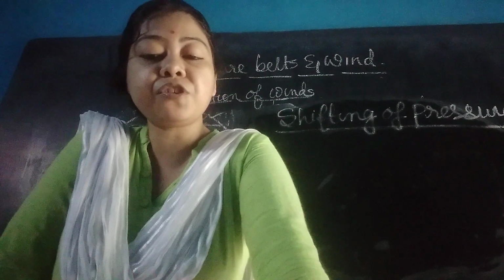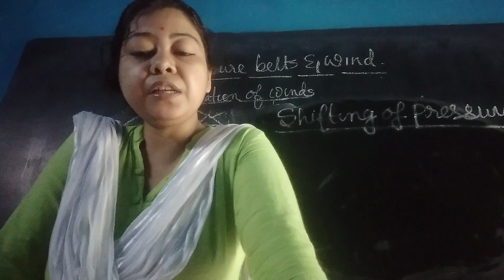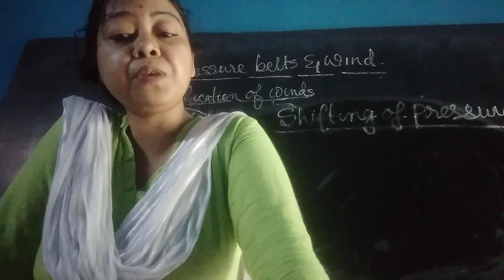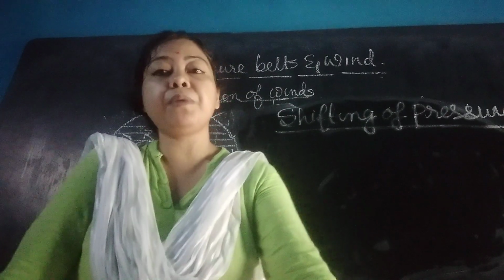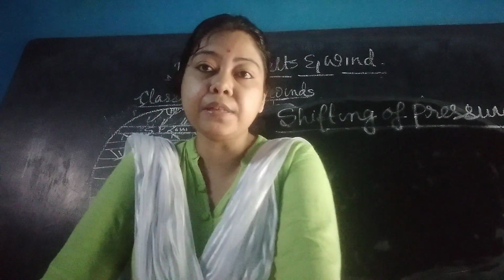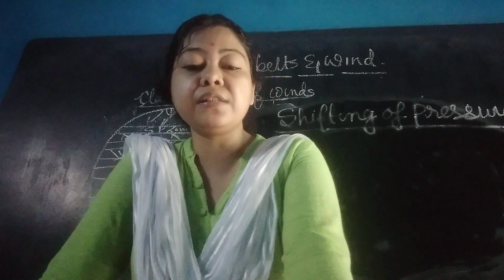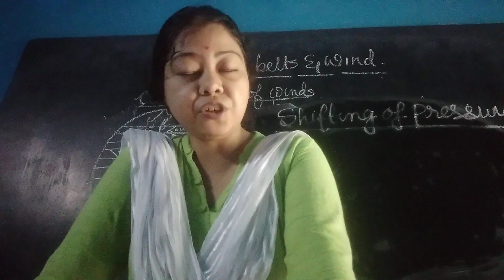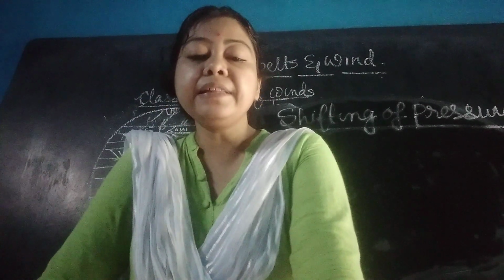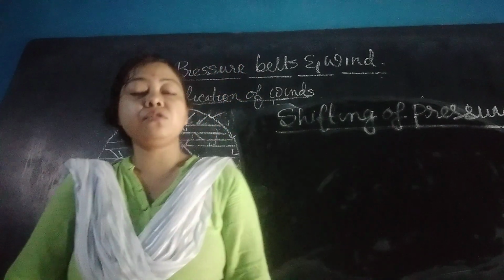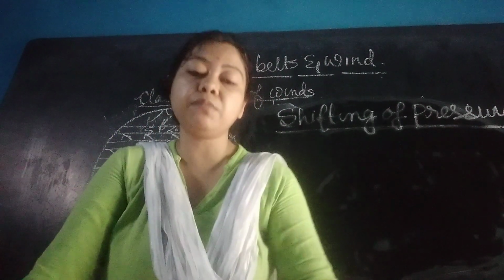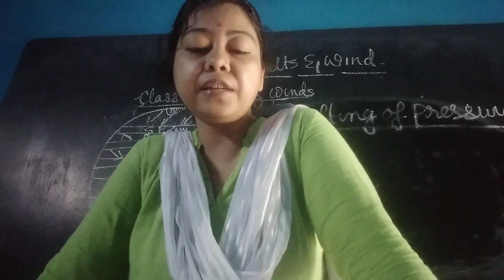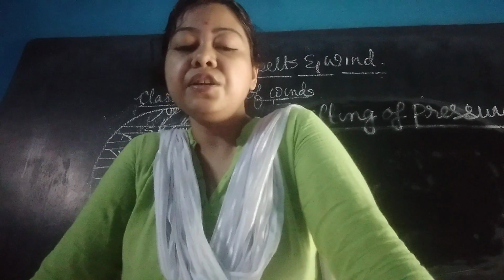So the swing of the pressure belt is prominent within the tropical belt in either hemisphere and not so pronounced beyond the tropical belt. This shifting of the pressure belt is also predominant in the wind system. The area lying between 25 to 40 degree latitudes is most affected by this shift of the pressure belt.